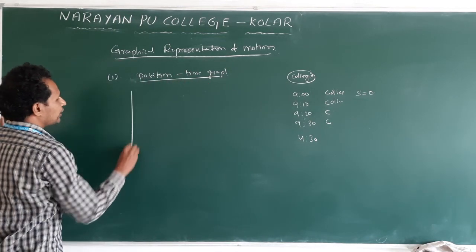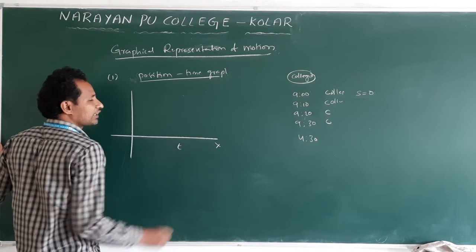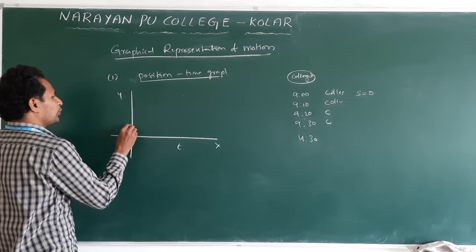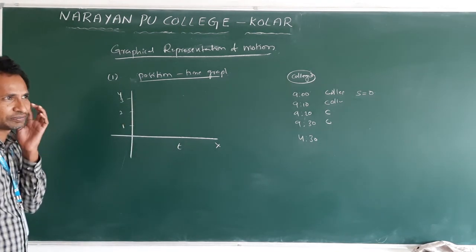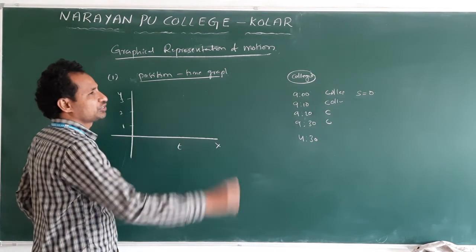If you draw the graph, time we always take on the x-axis and position on the y-axis. Position, let us say 1 meter, 2 meters, 3 meters like this.